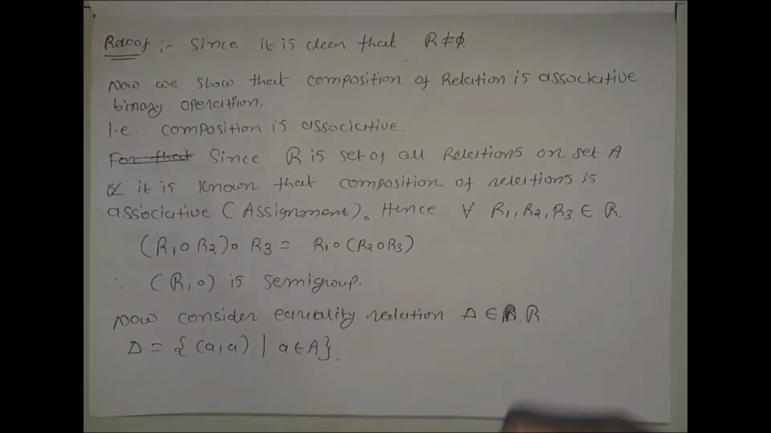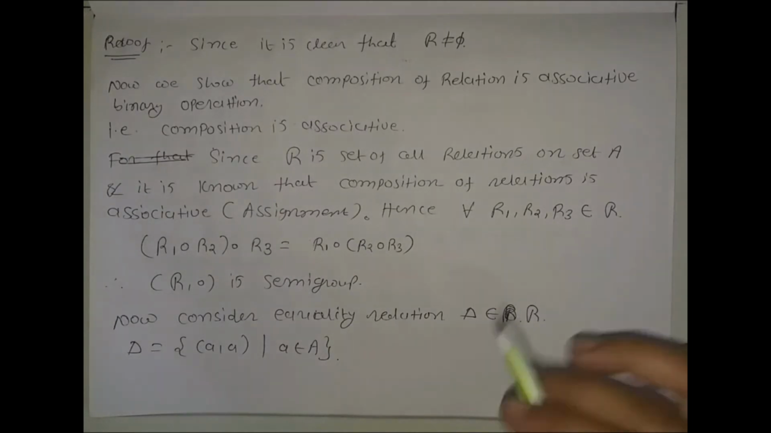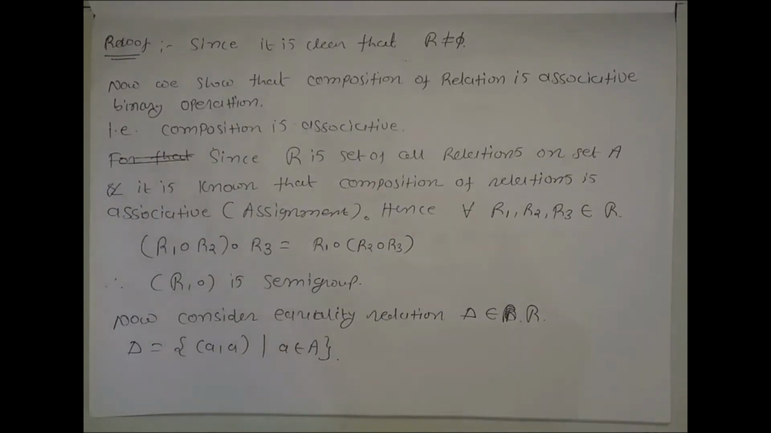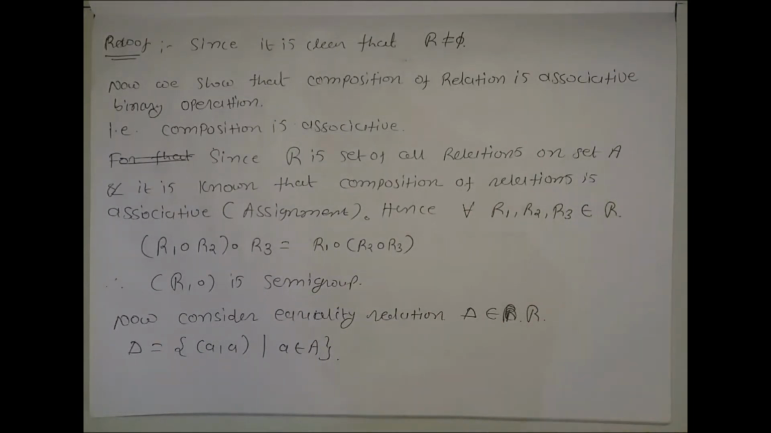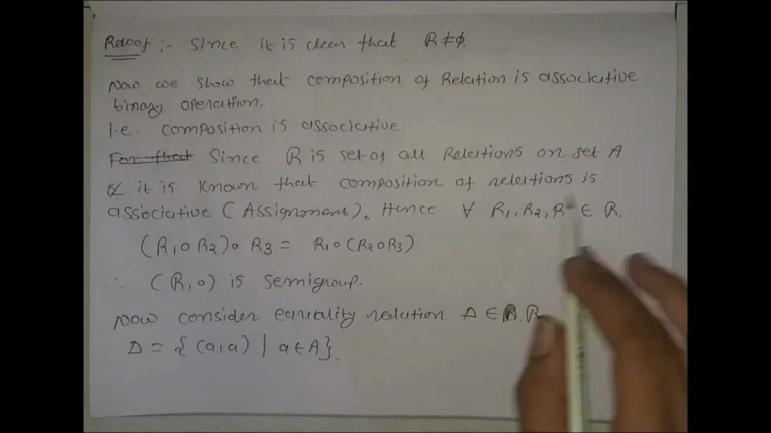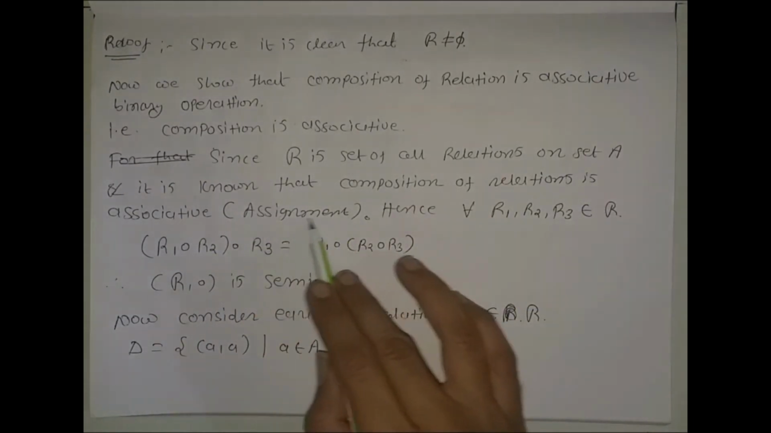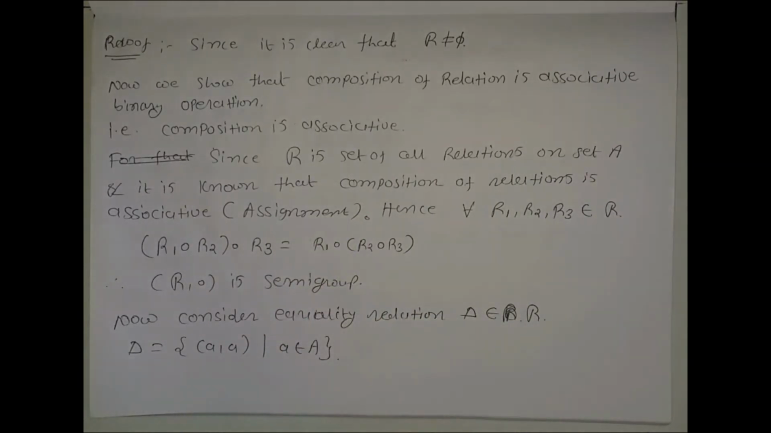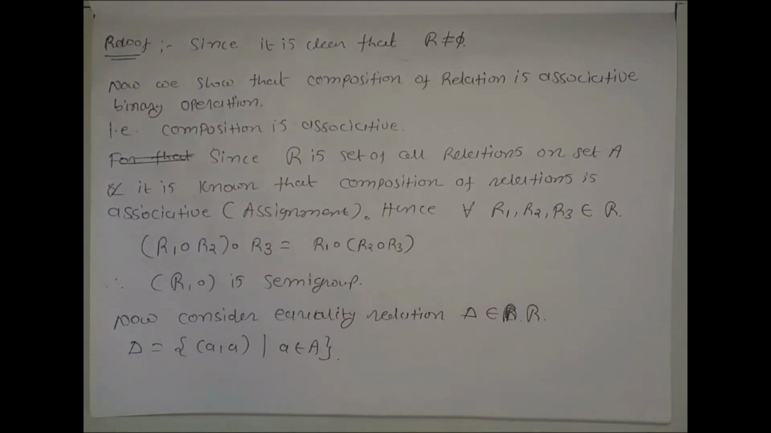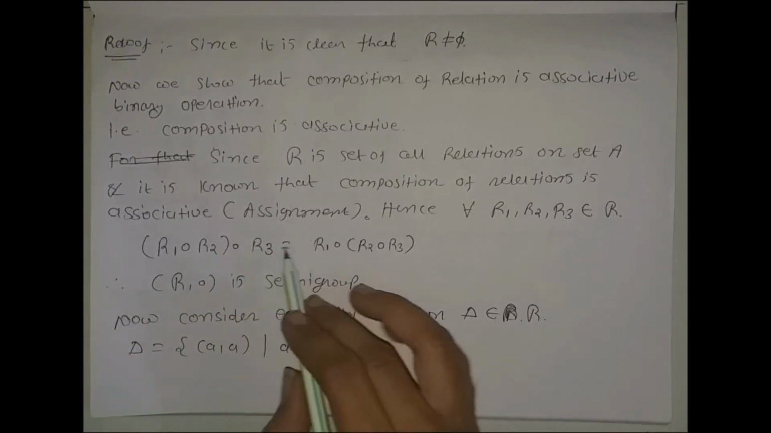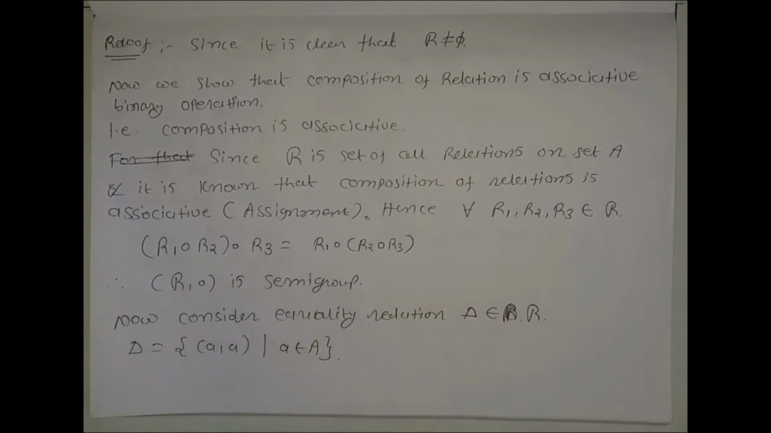Now, since script R is the set of all relations on set A, there are not 4 sets. In the previous discussion, R1 was a relation from set A to set B, R2 from B to C, and R3 from C to D. There are 4 sets, but here script R is the set of all relations on set A. That is, whenever we consider 3 relations from script R, all these 3 relations are relations on set A. Then it is known that composition of relations is associative.